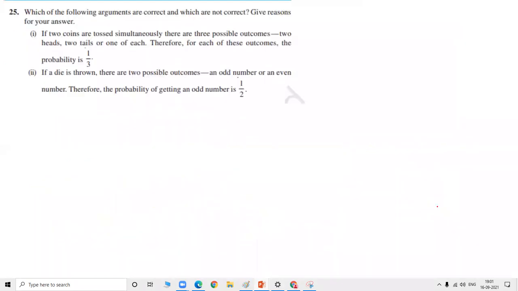Now the last question of the session: which of the following arguments are correct and which are not correct? Give the reasons. Harita, can you explain this question alone? Last question. Which of the following arguments are correct and which are not? Give reasons for your answer. If two coins are tossed simultaneously, there are three possible outcomes: two heads, two tails, and one of each. Therefore, for each of these outcomes, the probability is 1/3.